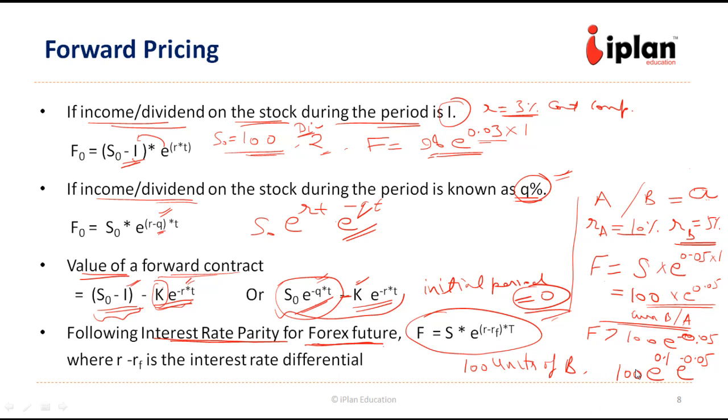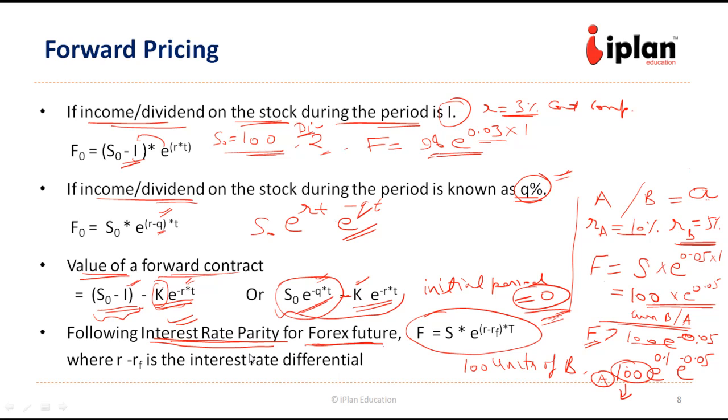Now this will be in terms of country A. When you convert, you are going to use a higher rate than this. So that will be your advantage. I said F is going to be higher than this value. So there will be a gain in this situation, since the conversion will be from country A to country B, which will give you more in terms of that currency. So because of this, there will be a no arbitrage relationship. So that foreign exchange price will be 100 into e to the power 0.05 only in this case. So they follow interest rate parity so that an arbitrage situation does not arise.